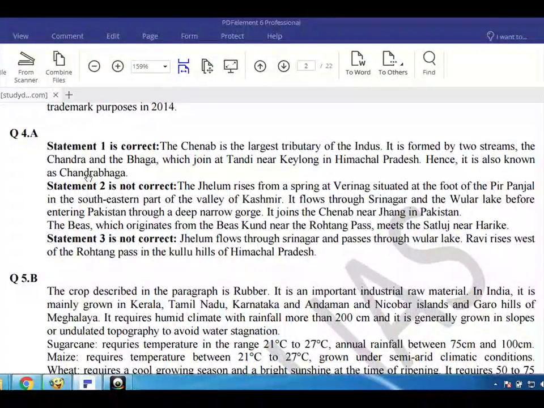Q4. A. Statement 1 is correct. The Chenab is the largest tributary of the Indus. It is formed by two streams, the Chandra and the Bhaga, which join at Tandi near Keylong in Himachal Pradesh. Hence, it is also known as Chandrabhaga.